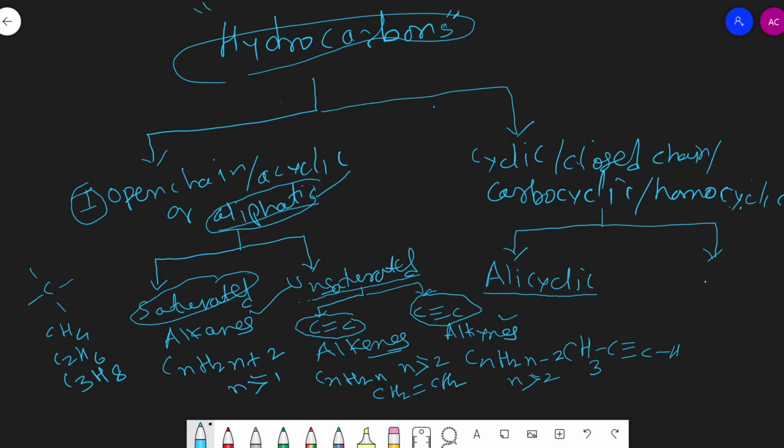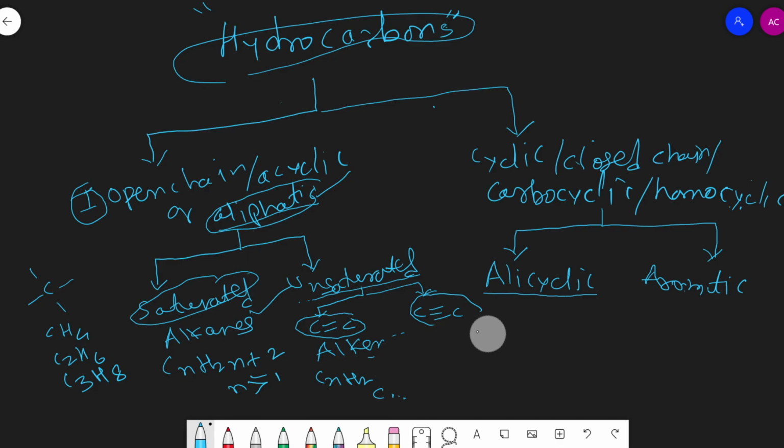Another class of these cyclic hydrocarbons is the one which resembles benzene. The characteristic properties of benzene are termed aromatic character or aromatic properties, and such hydrocarbons are termed aromatic hydrocarbons. So another class of cyclic hydrocarbon is aromatic. So we can classify cyclic hydrocarbons into two major classes: one is alicyclic and another is aromatic.